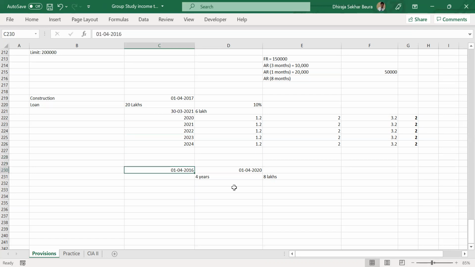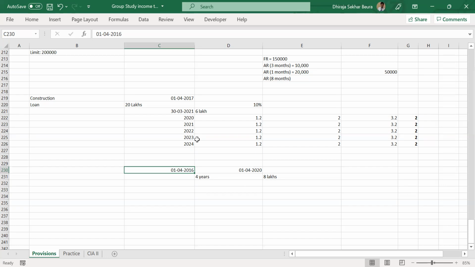Anybody? Yes, it will change. What will be the revised completion date now? It will be 2020, because we are 1 day short. Even though it is 1 day short, it is still becoming exactly the same thing. 6 lakhs will be allowed, the same. And from 2021 only, you will be allowed full deduction now.